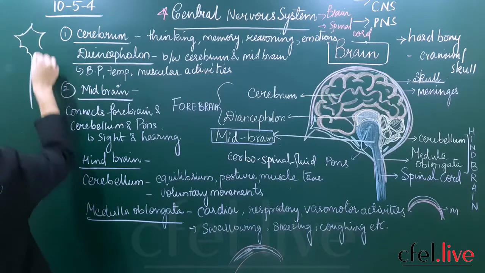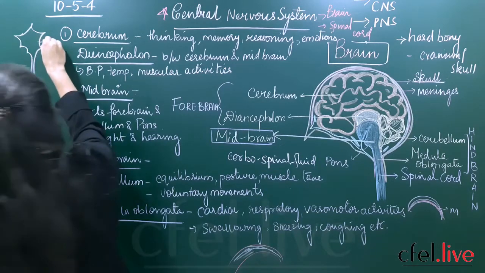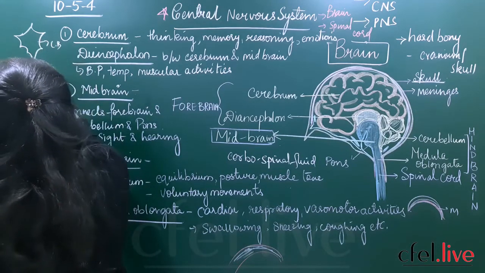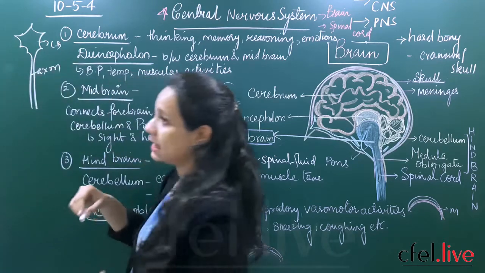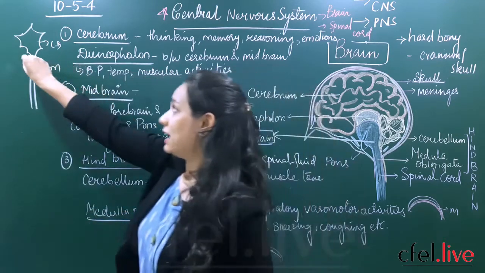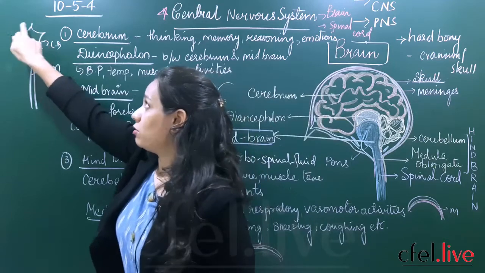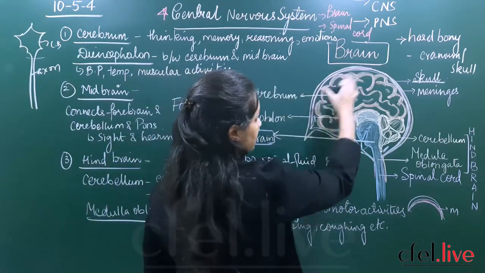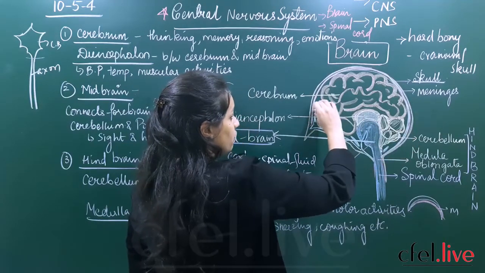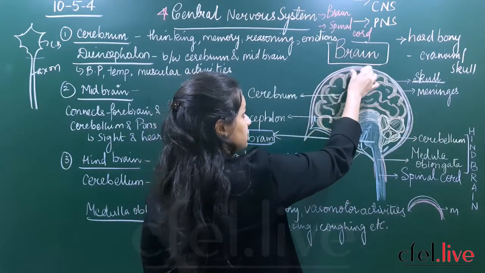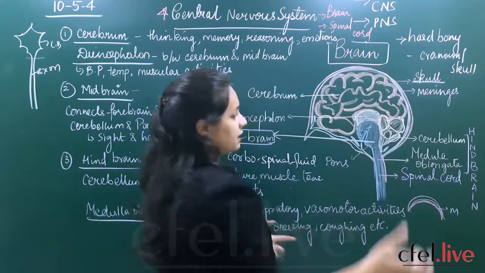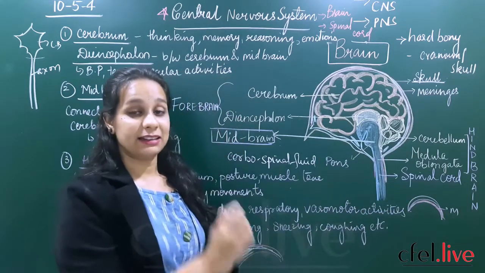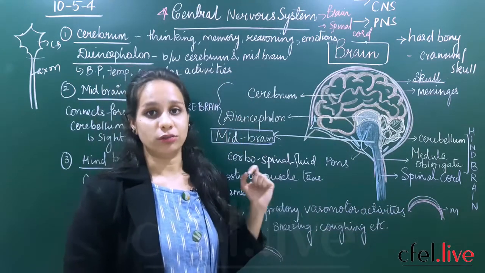Yes or no, or a neuron. So we have seen that the nerve cell has a cell body and also it has a long terminal called the axon. So the gray matter is made up of the cell bodies. The nerve cell bodies present inside your brain are more concentrated towards the periphery. They become like a cluster and they make the gray matter of the brain.